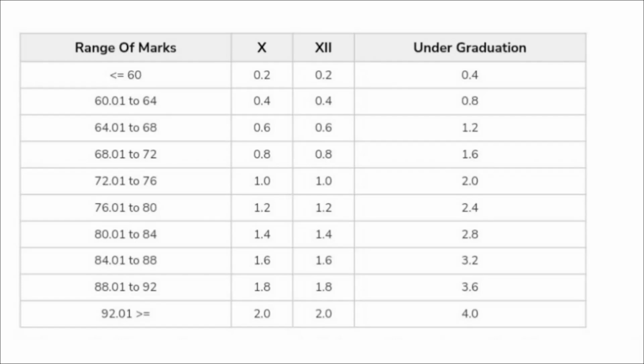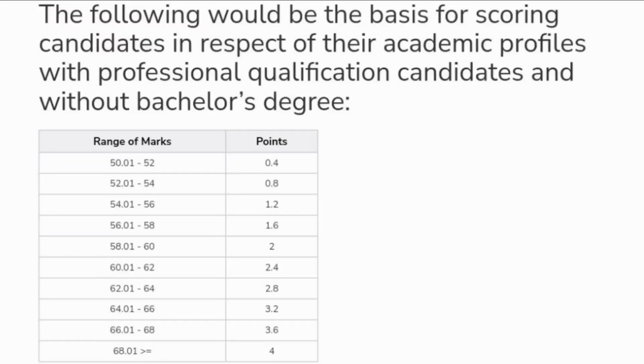If your percentage ranges between 88 to 92, then your class 10th and 12th have 1.8 marks weightage, and your graduation has 3.6 marks weightage. If it is more than 92%, then your class 10th and 12th have 2 marks weightage, and your graduation has 4 marks weightage. Then if we consider the candidates who have a professional qualification without a bachelor's degree, so